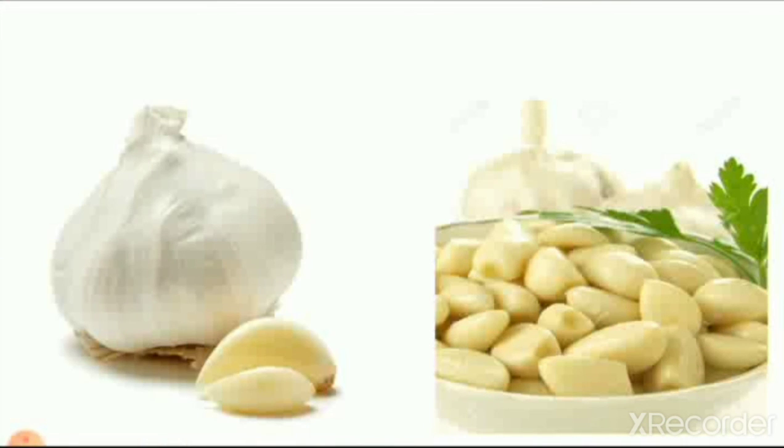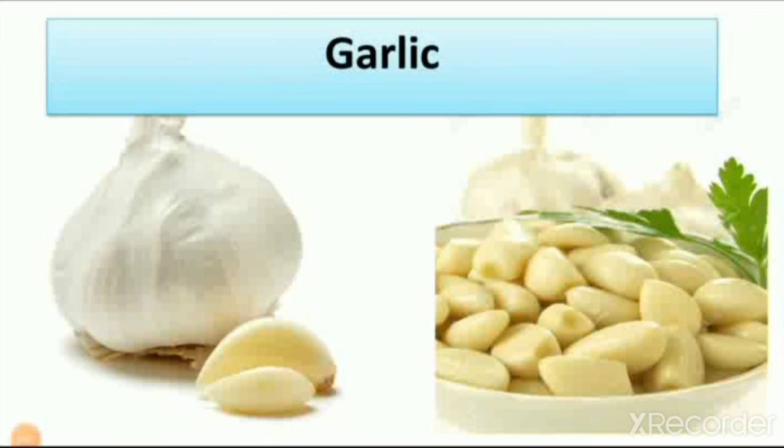Then garlic. When you make a tasty food, you have to add ginger garlic paste. So garlic is a most important thing in our food, because we get taste from garlic paste. So that garlic is also root of the plant. You can see one picture a whole garlic, and in second picture the peeled garlic. We take out the peels of the garlic and we use in our food.